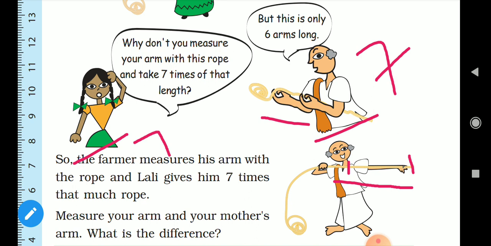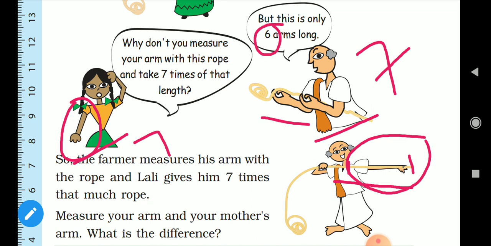No. Yes, you are right. No. Why? Because the farmer's arm length is bigger than the girl's arm length. So he measured and he told that the rope is only 6 arms length.